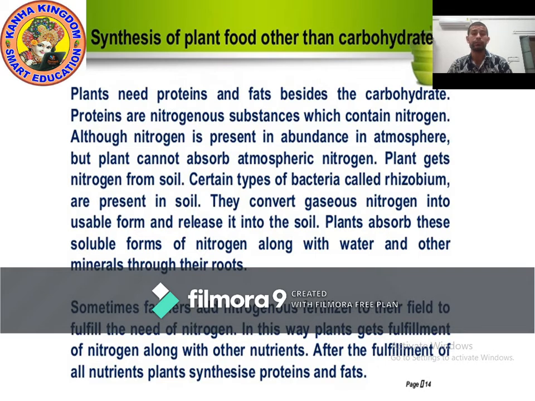What are proteins? Proteins are nitrogenous substances. It means nitrogen is present in protein, so plants actually need nitrogen.